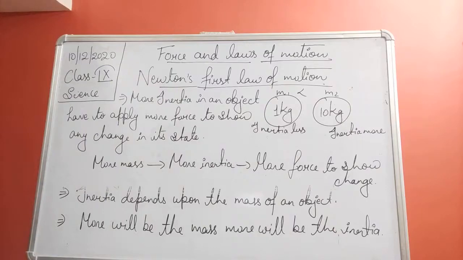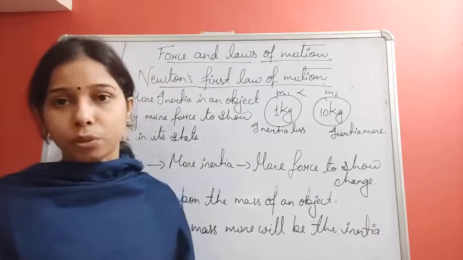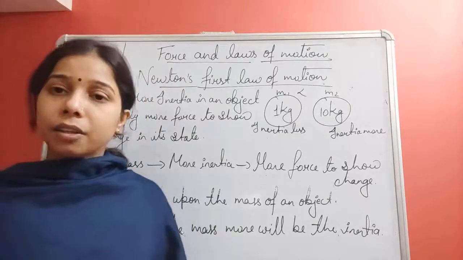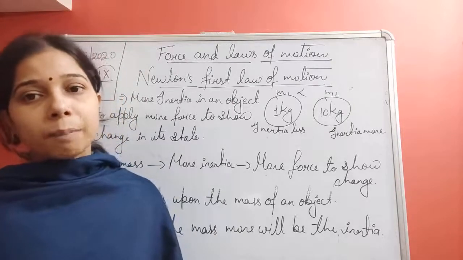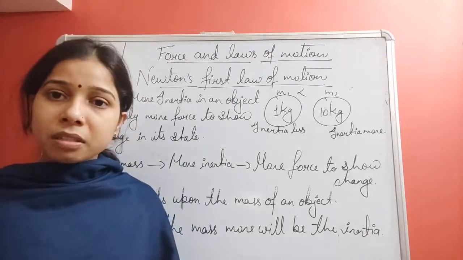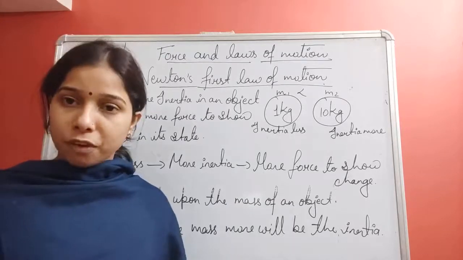Okay, so here also, students, we have seen that to overcome the inertia we have to apply an external force. As we have seen, Newton's first law definition itself explains that an object at rest will remain at rest, it will resist any change in its state of rest.